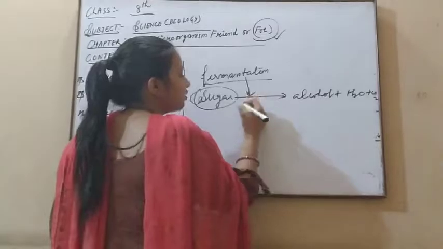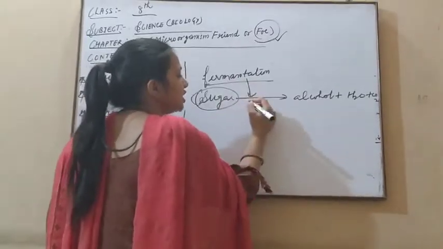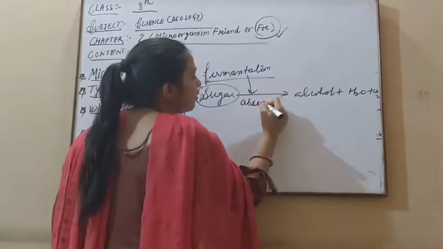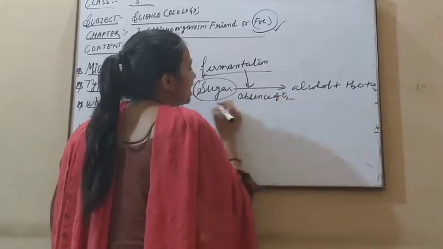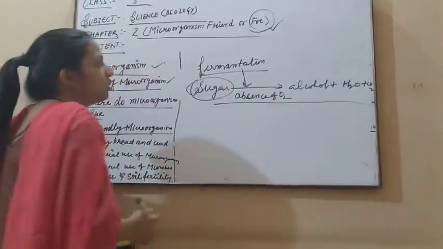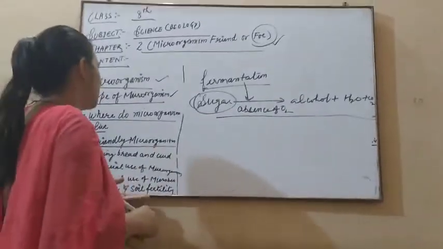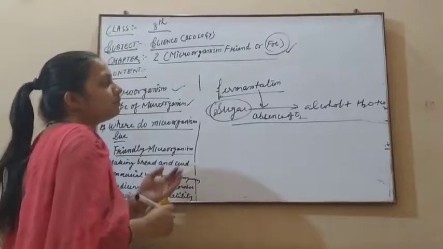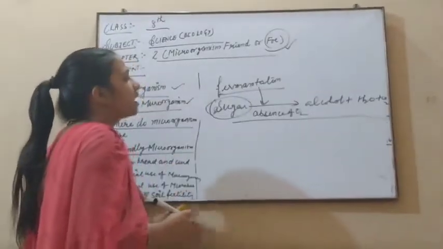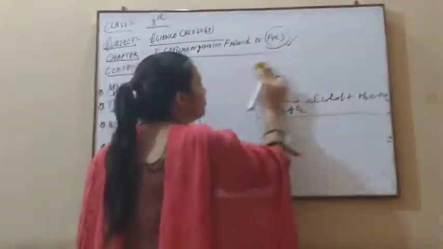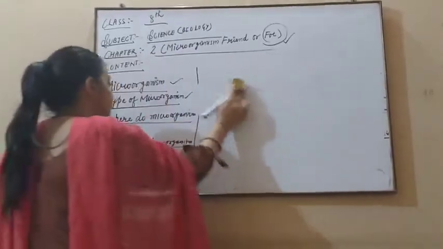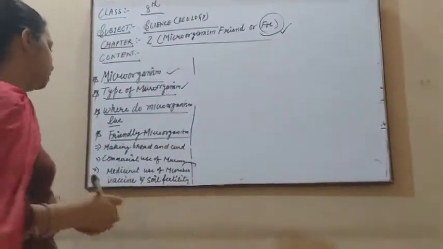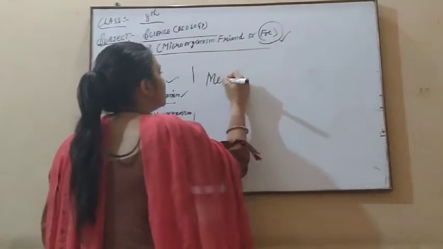Okay, so this fermentation occurs completely in the absence of oxygen, which means oxygen does not play any role in this fermentation. So the commercial use of the microorganisms is based on this change of sugar into alcohol, water and carbon dioxide. That is also a very important part of microorganisms. Now after this we will discuss medicine.